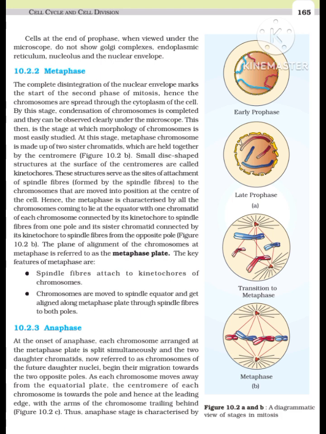Cells at the end of prophase, when viewed under the microscope, do not show Golgi complexes, endoplasmic reticulum, nucleolus, and the nuclear envelope.